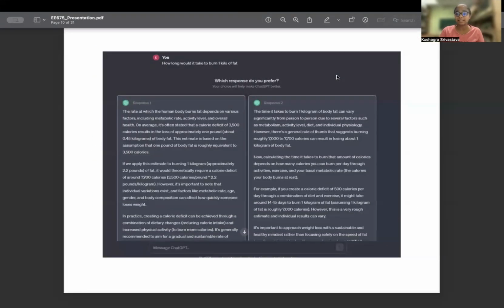As can be seen in this slide, this is an experience that many of us go through. ChatGPT often produces two responses and asks us which response we prefer. This feedback can be used by ChatGPT to fine-tune itself according to our preferences. This can lead to a more personalized experience, which is often preferable with personal AI assistants.